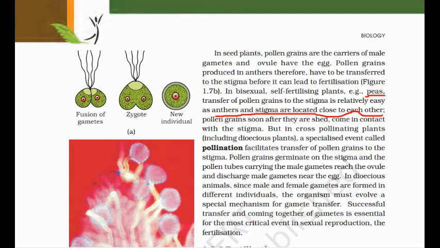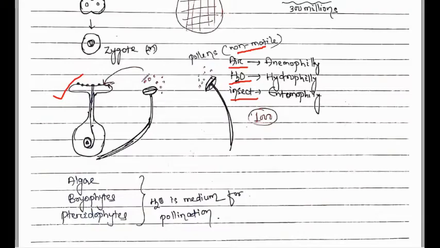Then what happens after pollination? Fertilization takes place. How? If the pollen grain is of very good quality, then only fertilization takes place. Then the pollen tube forms, which reaches up to the ovary, where it forms the male gametes, and one of the male gametes fuses with the egg to form the zygote.